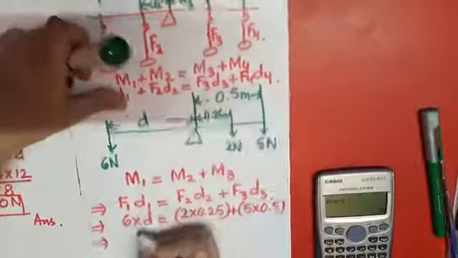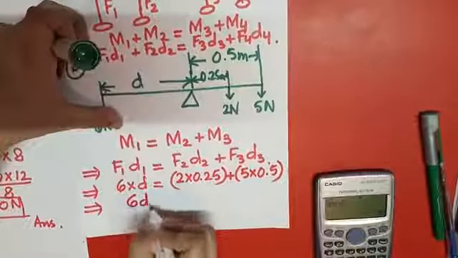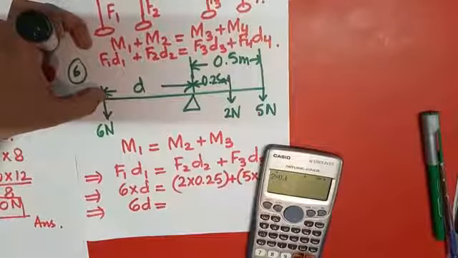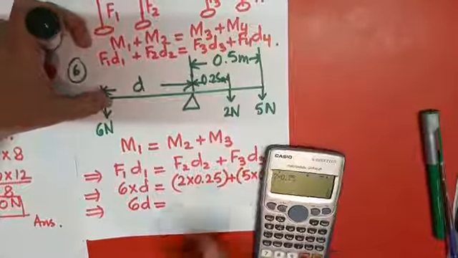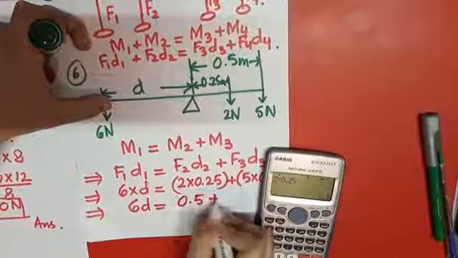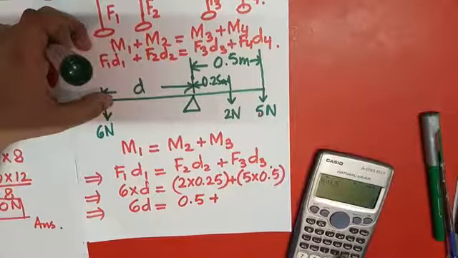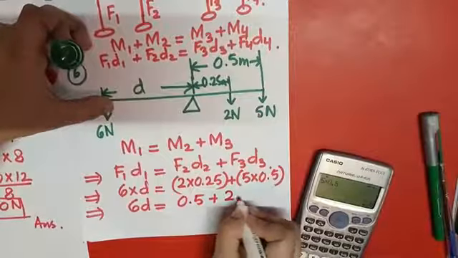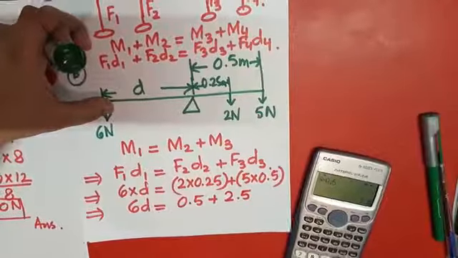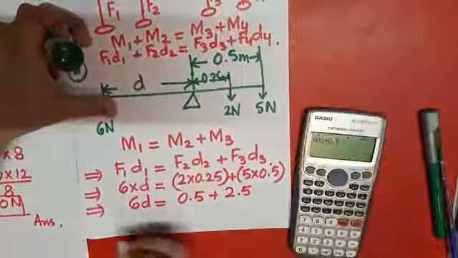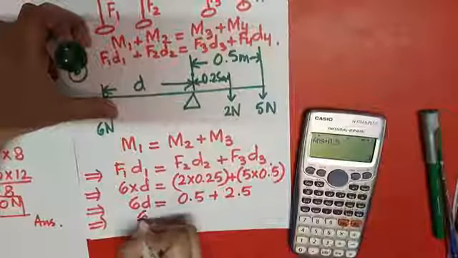So it will be 6D is equal to 2 into 0.25, and this is coming out to be 0.5, and I have to multiply 5 into 0.5, so it will be 2.5. So I have to add 0.5 and 2.5, so it is coming out to be 3.